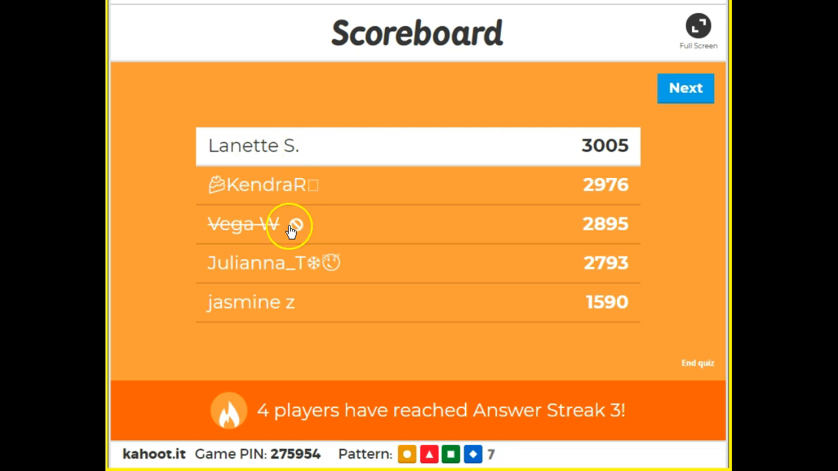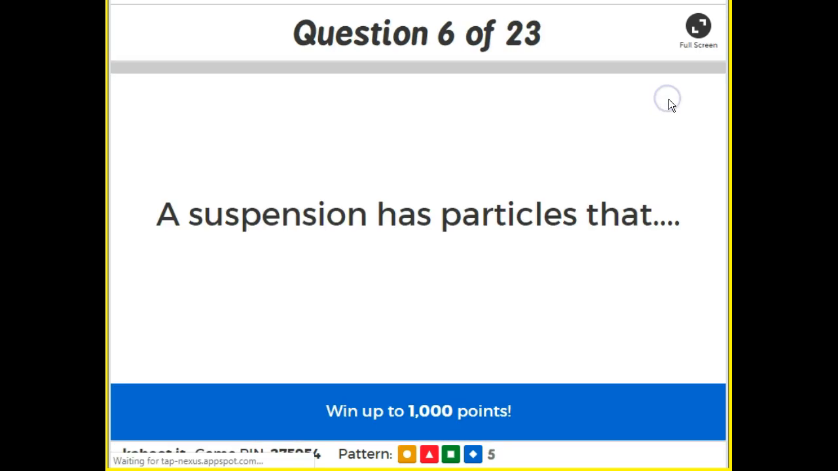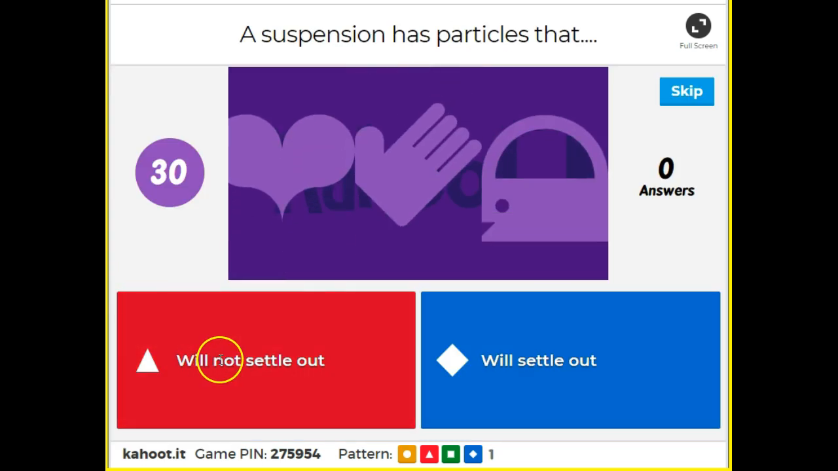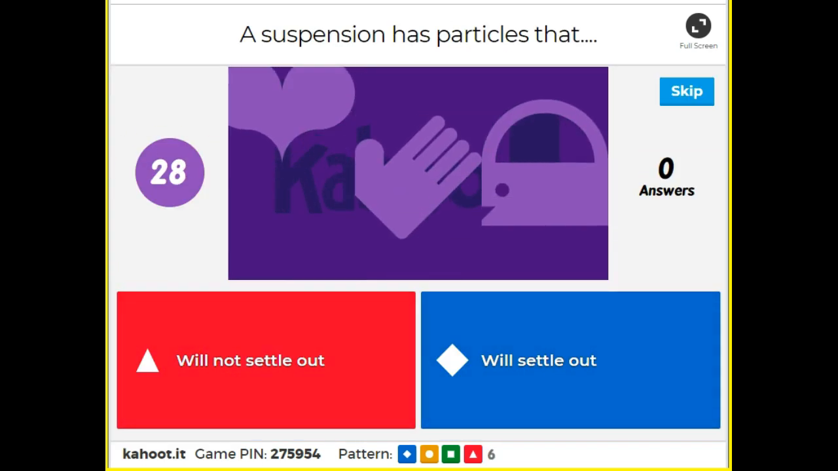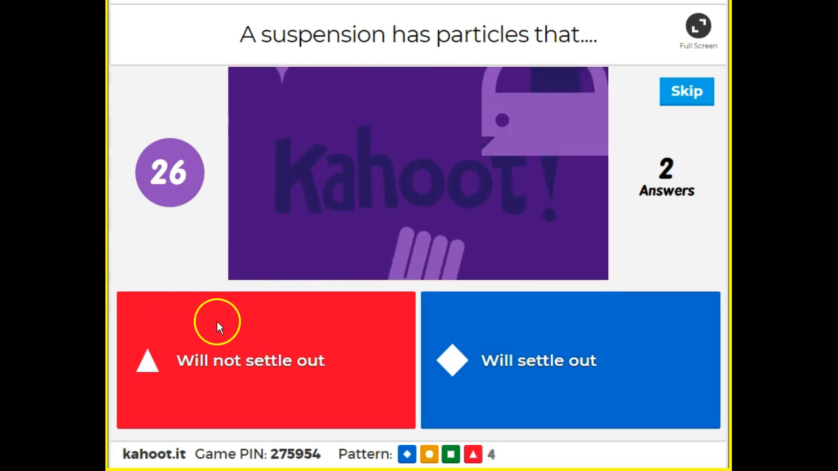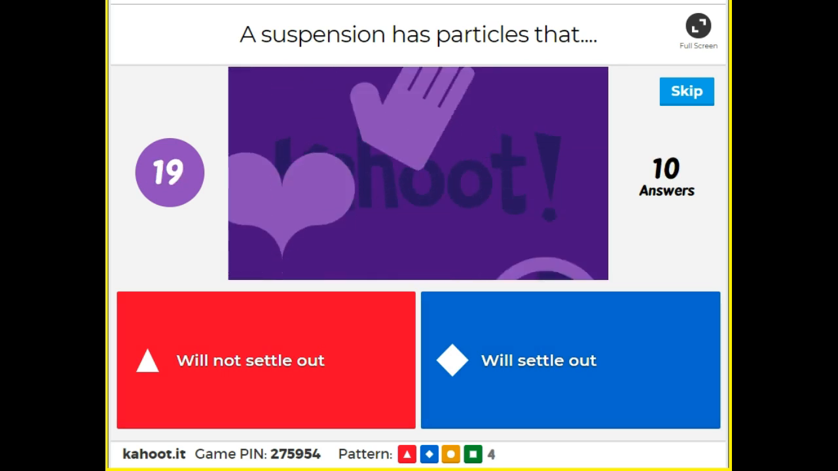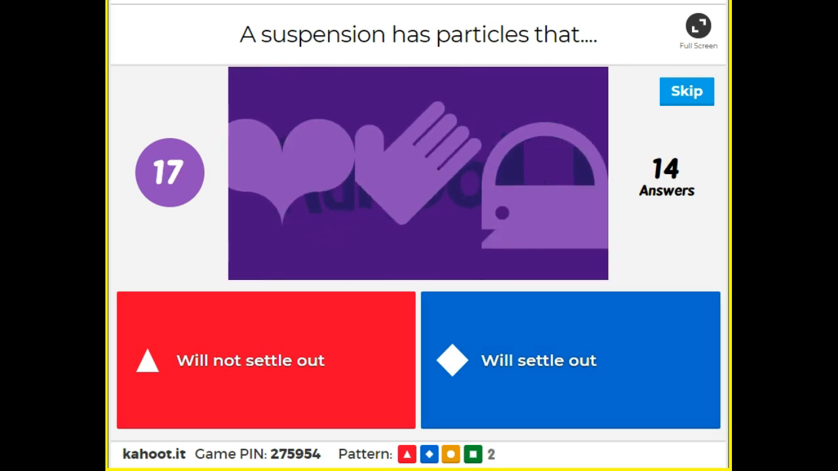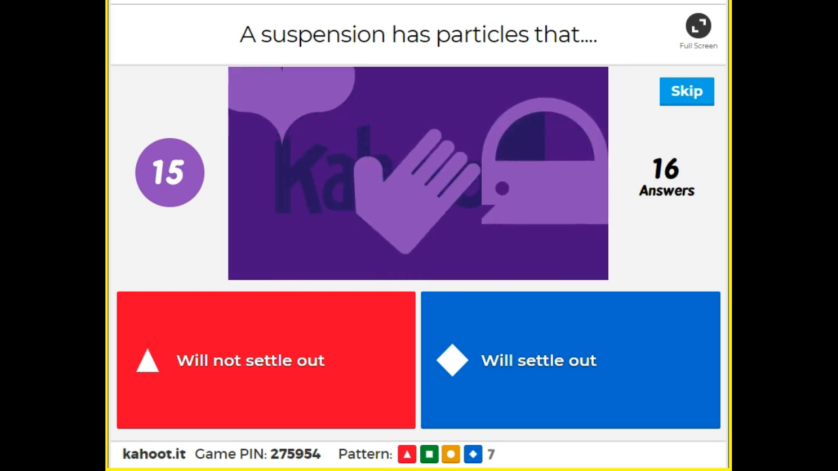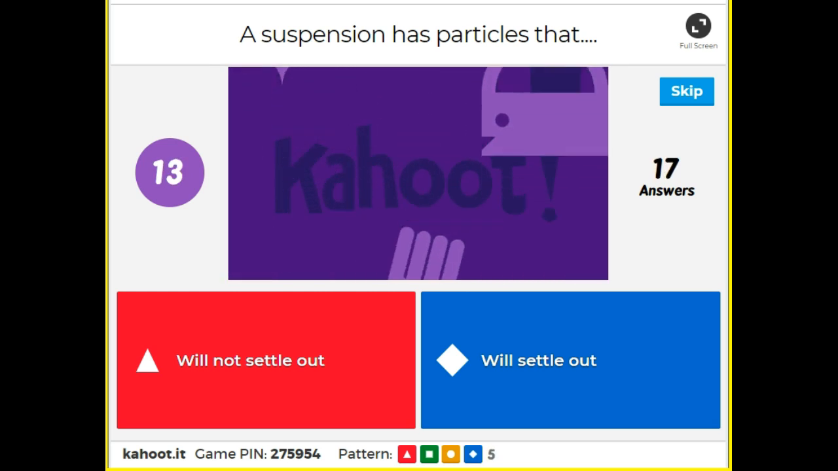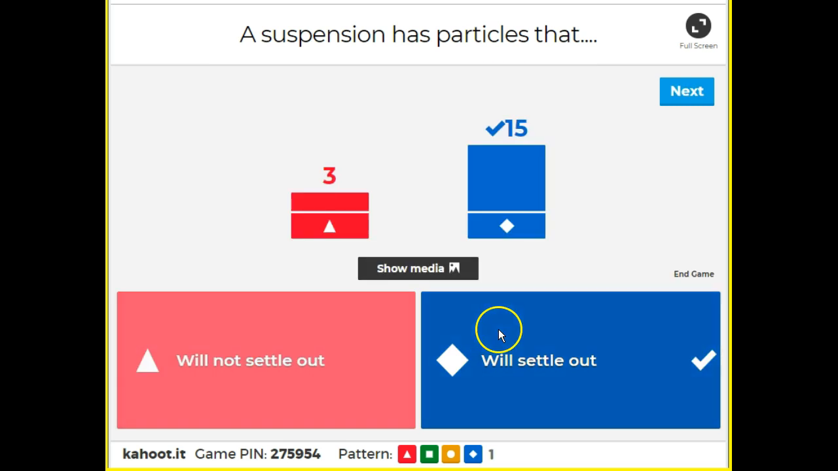So Sally, Kendra, Vega, Juliana, Jasmine, let's see if we can catch up to them. A suspension has particles that will not settle out or will settle out. Tell me using your buttons. Red for will not settle out, blue for will settle out. 50-50 chance. What do we think? Suspension. Awesome. Adrian, I see yours. Zoe, I see yours. Haley, I see yours. Sophia, make sure I get yours. Awesome, Sophia. All right, yes, suspension means they will settle.